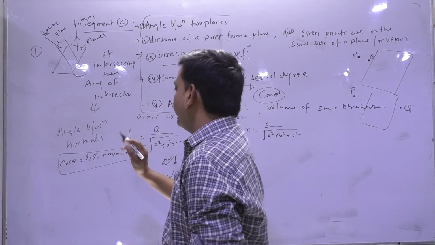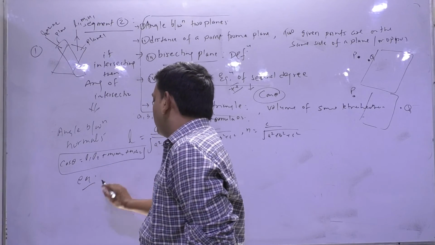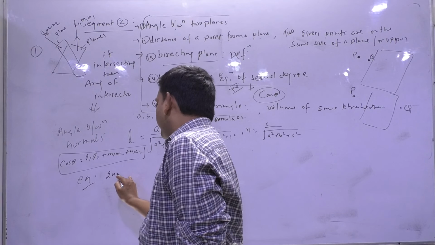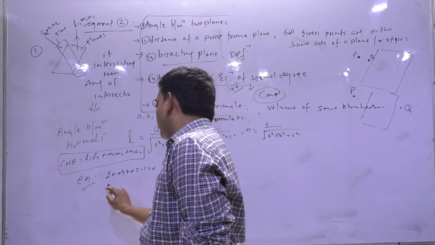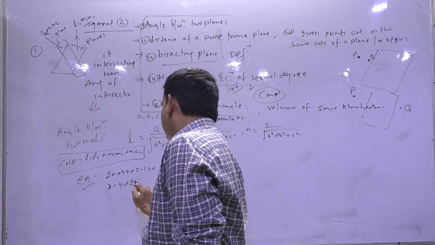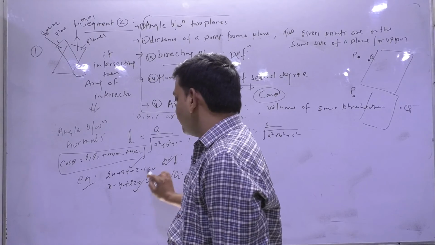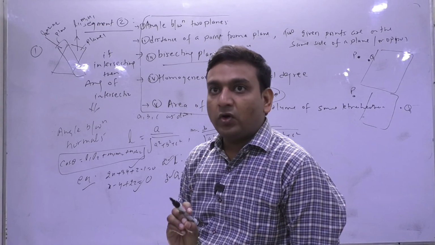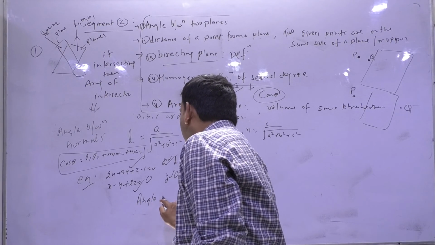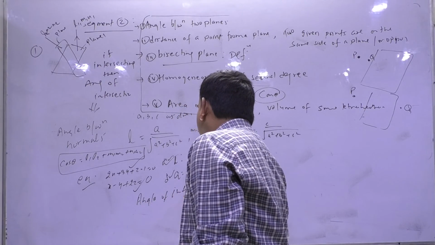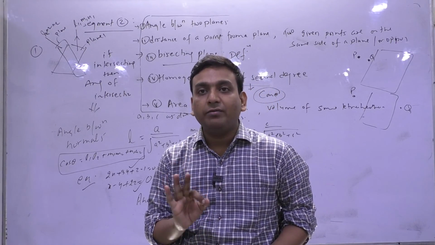So if someone asks what is the angle of intersection, for example, someone gave 2x plus 3y plus z minus 1 equals 0 and x minus y plus 2z equals 0. This is plane 1, this is plane 2. Now I want to know the angle of intersection. Okay children, what is the angle of intersection?